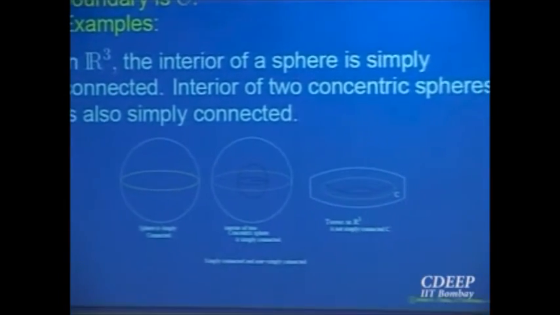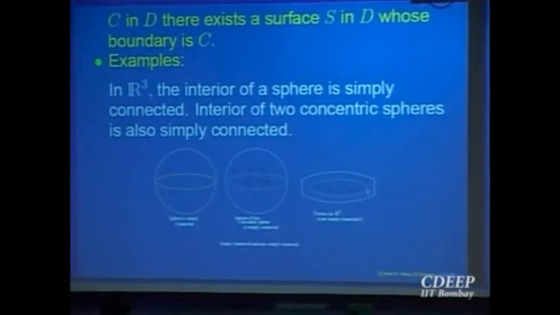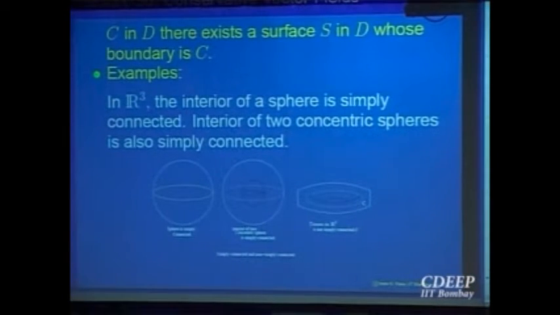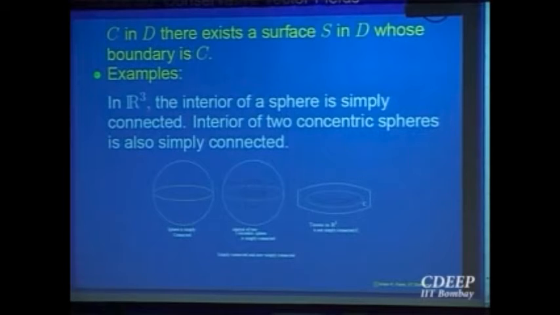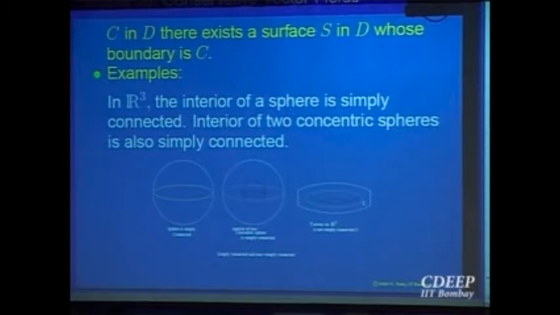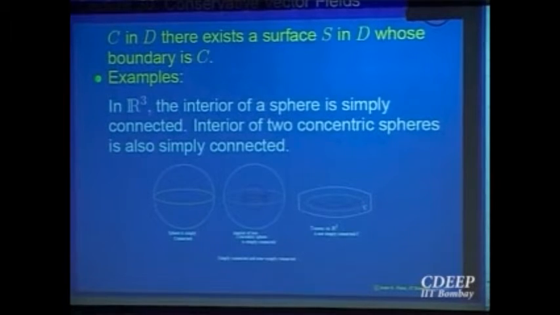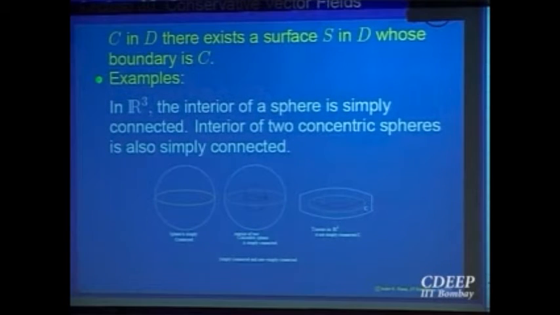The way we think that between two concentric spheres, that is simply connected. So for R2 and R3, I have tried to give you geometric definitions of what is simply connected. There is a very rigorous definition of simply connected possible, which works in any dimension. Let me just give you that definition, and then you will realize why the geometric definition is slightly easier to understand. But of course, proving that the cycle tube is not simply connected is a difficult job mathematically. Geometrically, you can just visualize that it is not.